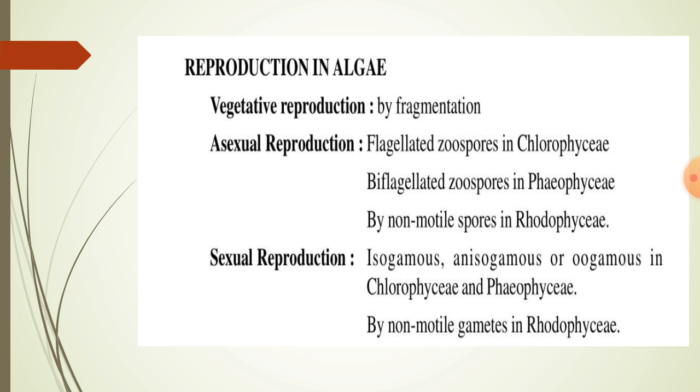Reproduction in algae. Vegetative reproduction is by fragmentation. Asexual reproduction is by flagellated zoospores in Chlorophyceae, biflagellated zoospores in Phaeophyceae, and by non-motile spores in Rhodophyceae. Sexual reproduction is by isogamous, anisogamous or oogamous types in Chlorophyceae and Phaeophyceae, and by non-motile gametes in Rhodophyceae.